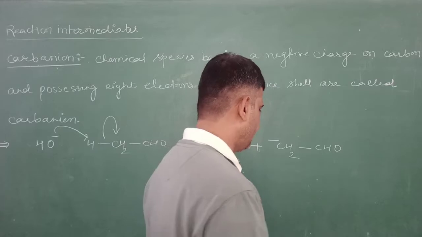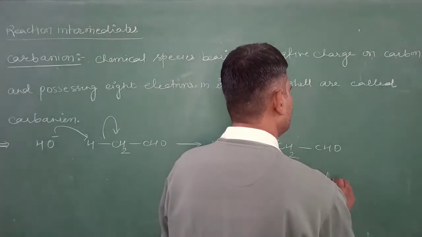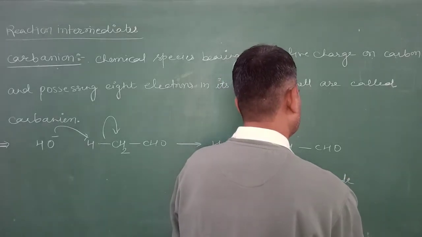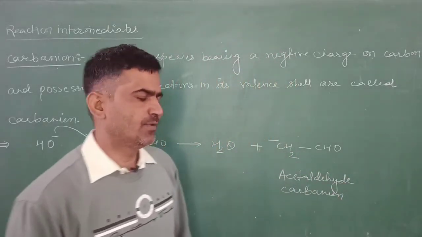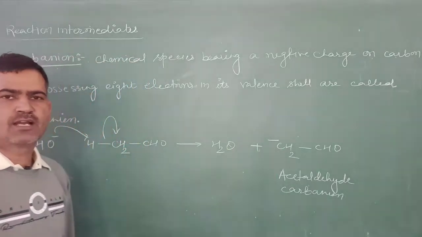This is the acetaldehyde carbanion. In that, there are 8 electrons in the valence shell of this carbon.